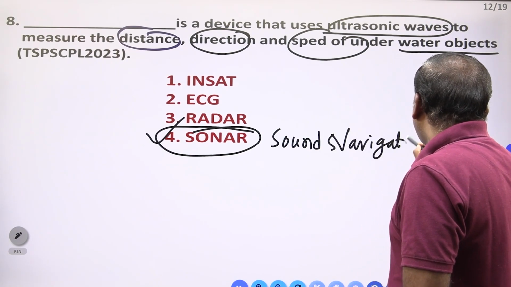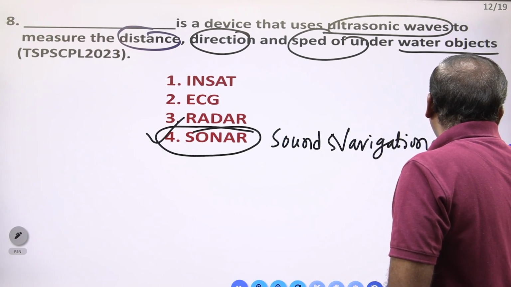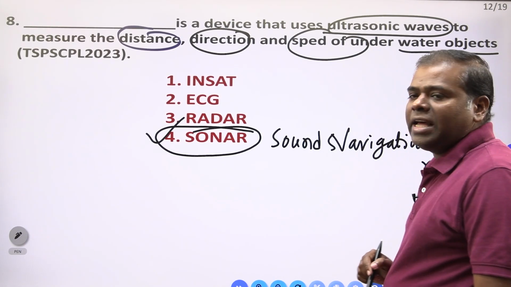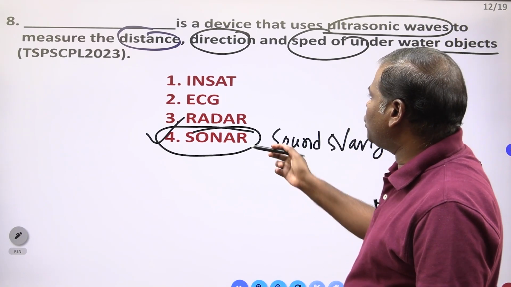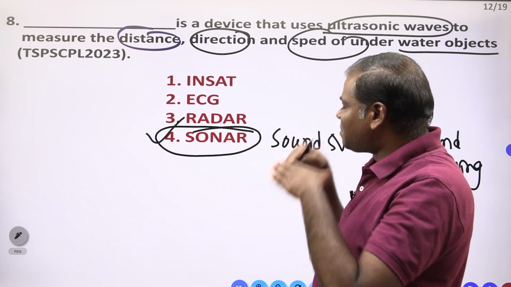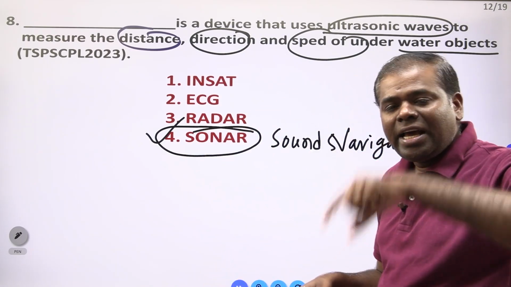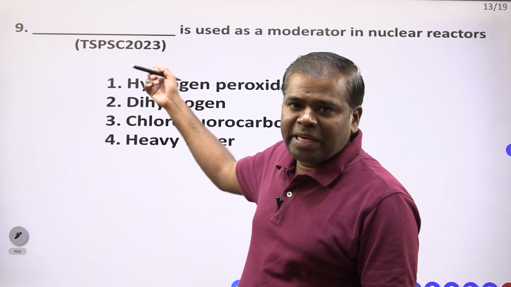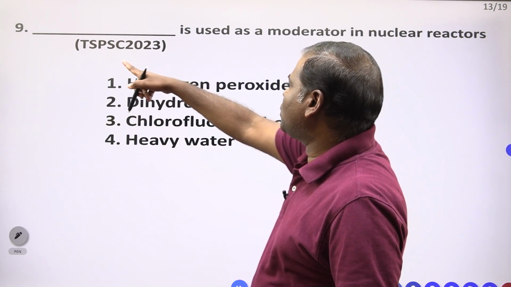Sound navigation and ranging technology we have to use to measure the distance, speed, direction in the sea or water. Right? That is one, the TSPSC exam people are asking this question.